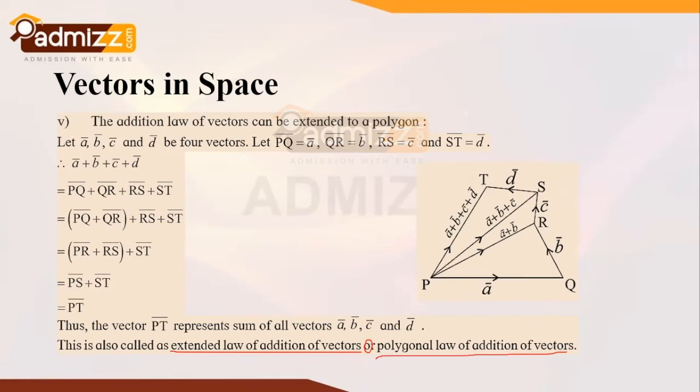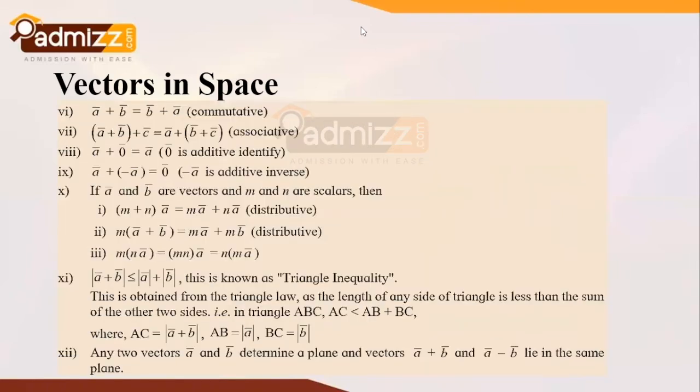All right. Now we'll proceed further with the discussion, that is, a few of the properties or identities. We can say that A bar plus B bar is equal to B bar plus A bar. This signifies that vector addition follows the commutative law. Then A bar plus B bar plus C bar is equal to A bar plus B bar plus C bar, grouped differently. That gives us the significance that vector addition also follows the associative law.